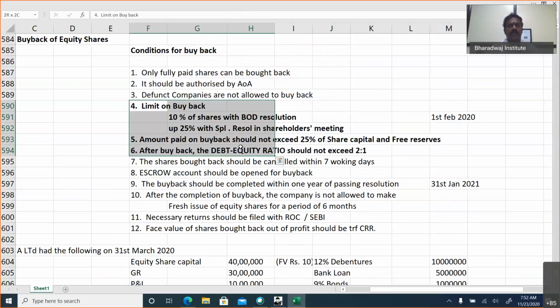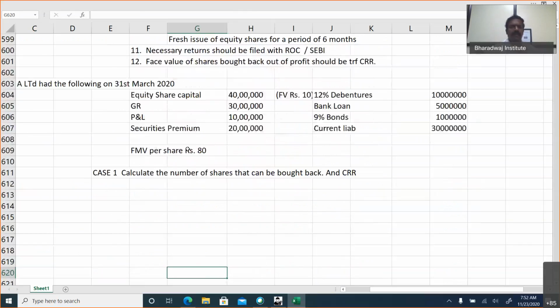For solving numerical problems, 3 conditions have to be checked. We can buy up to 10% with a board of directors resolution and 25% with a special resolution in the shareholders meeting. The amount paid on buyback should not exceed 25% of capital and reserves. After buyback, debt to equity ratio should not exceed 2:1. These 3 things you should check for the limit on buyback.